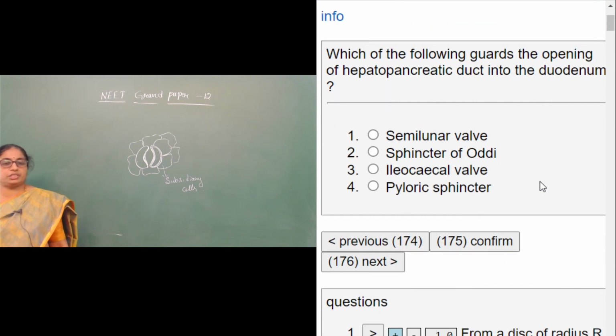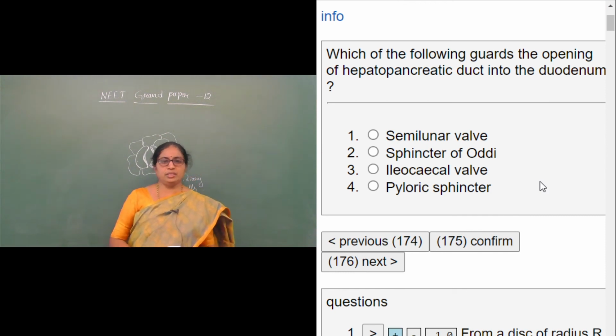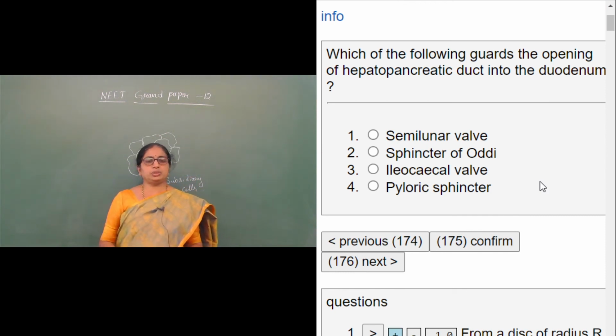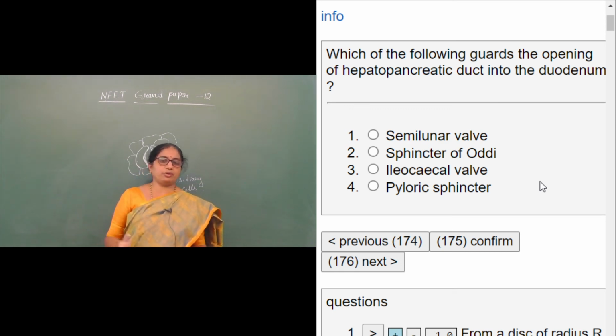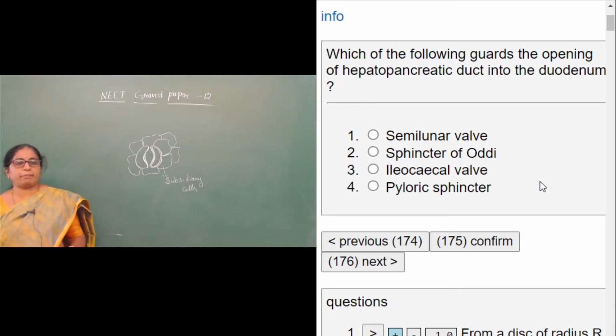Question number 175. Which of the following guards the opening of hepatopancreatic duct in the duodenum? Whether it is semilunar valve, sphincter of Oddi, ileocecal valve or pyloric sphincter. Semilunar valve is not a part of the digestive system at all. It is present in the valves of the heart, at the foot of the pulmonary artery and the aorta.